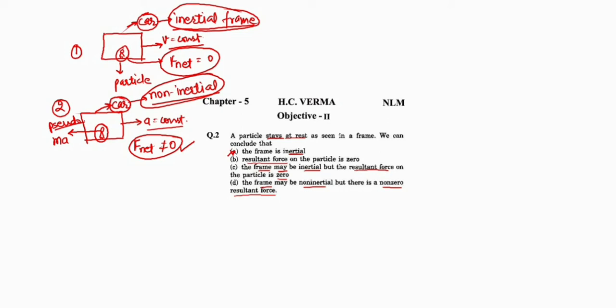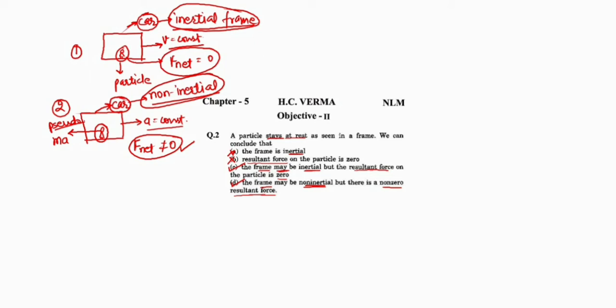Second option says resultant force on the particle is 0. It's not compulsory. Third option, the frame may be inertial, yes, but the resultant force on the particle is 0. This is our first case. This is correct option. The frame may be non-inertial, but there is a non-zero resultant force. Yes, this is our second case. So third and fourth, both options are correct.